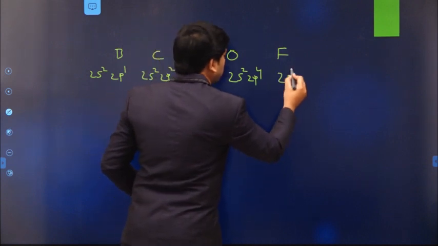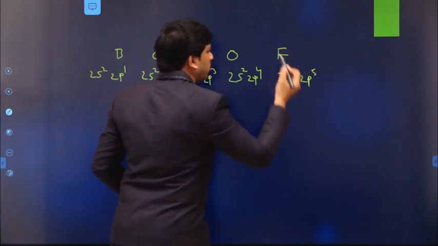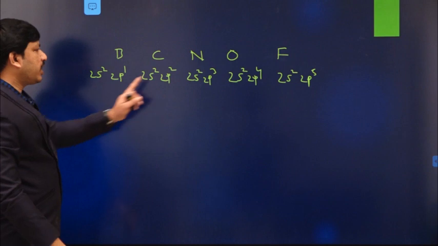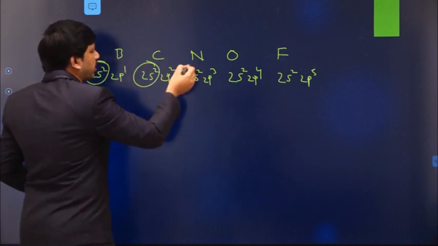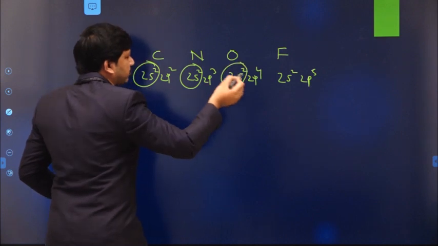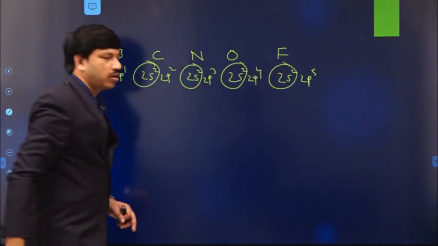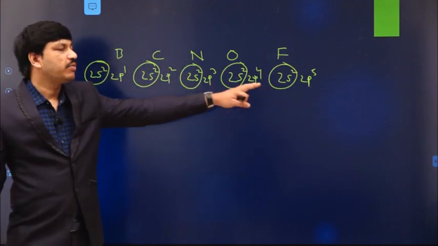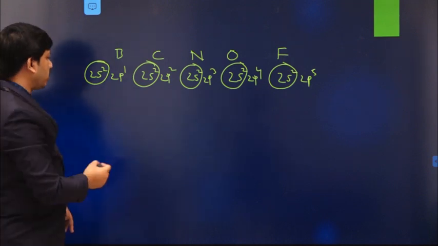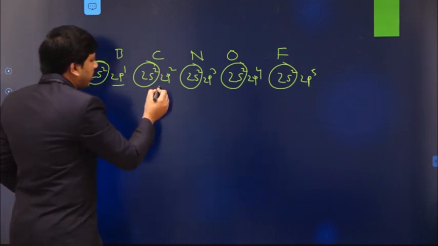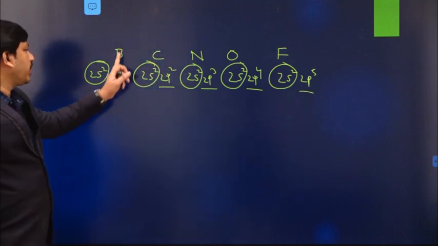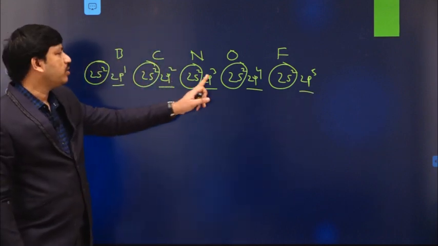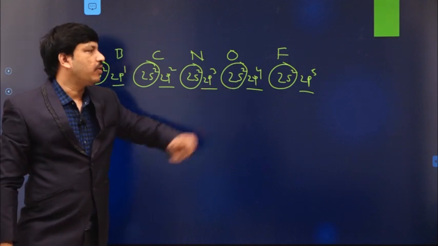Fluorine 2s2, 2p5. So if you see this electronic configuration, in all the cases the 2s orbital contains the same number of electrons. Yes or no? The 2s orbital always contains 2 electrons only. But if you see the electrons available in the p orbitals, in boron 1, carbon 2, nitrogen 3, oxygen 4, and fluorine 5.